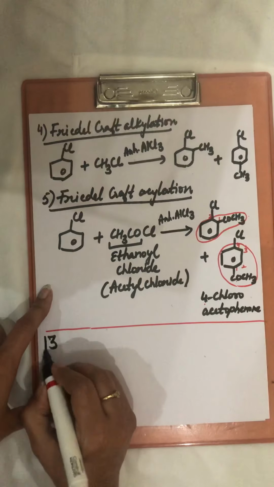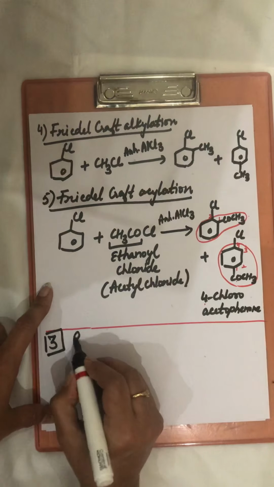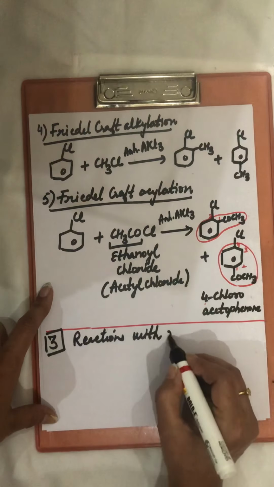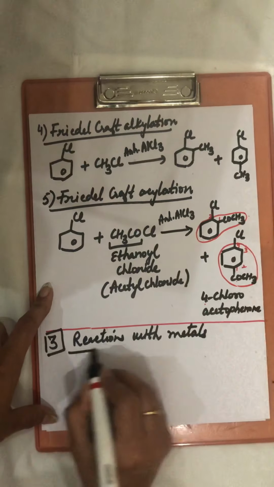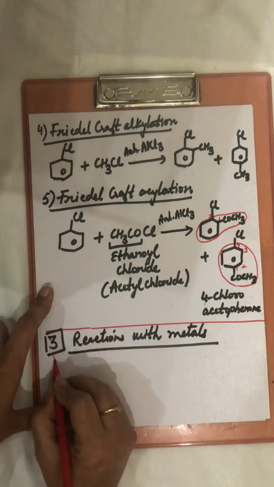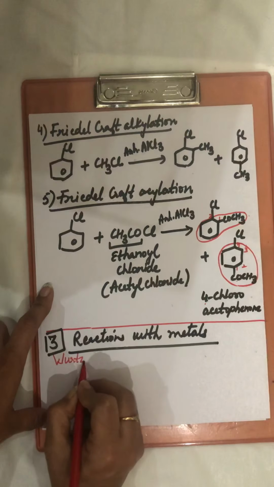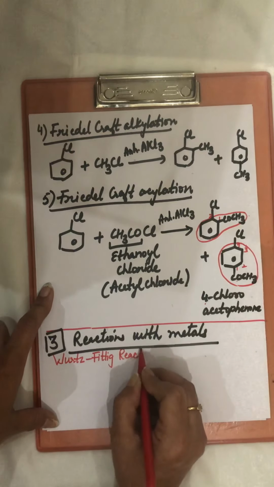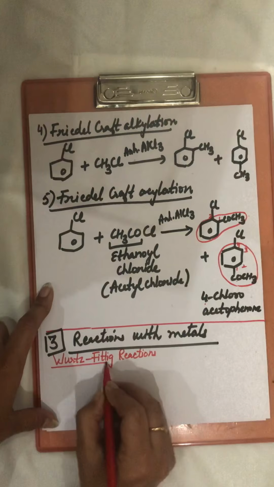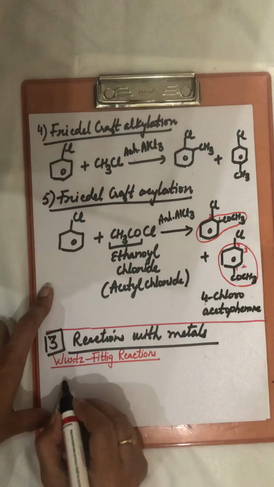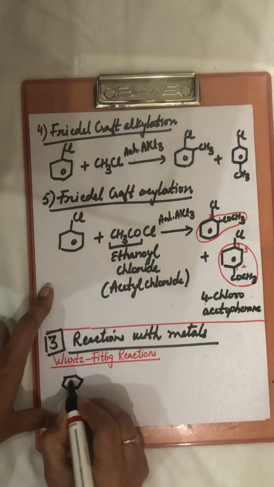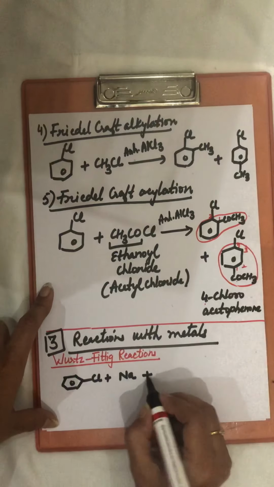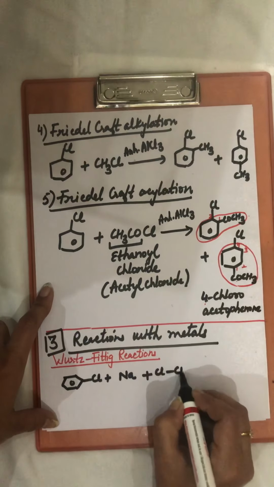The third type of reactions shown by haloarenes are reactions with metals. The first reaction here is Wurtz-Fittig reaction, like a Wurtz reaction only. But in this reaction, one molecule is of haloarene, which reacts with sodium metal, but another molecule is of the haloalkane.